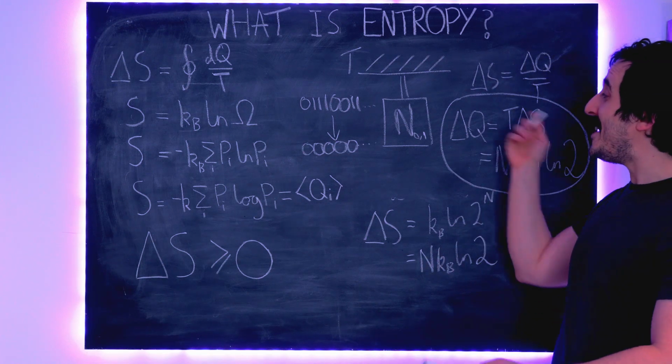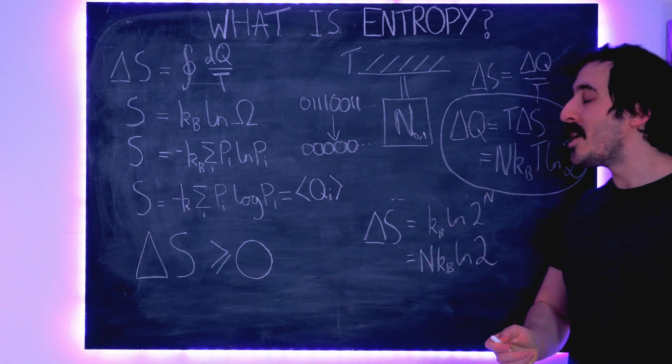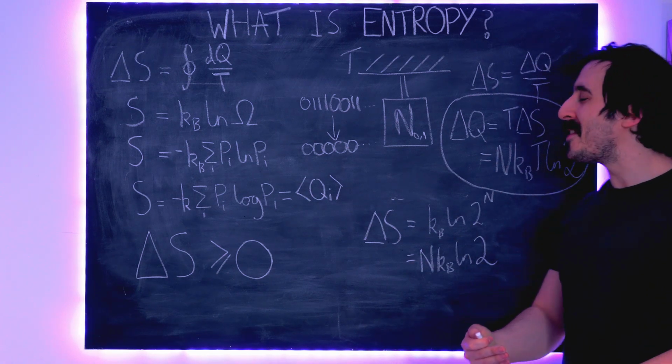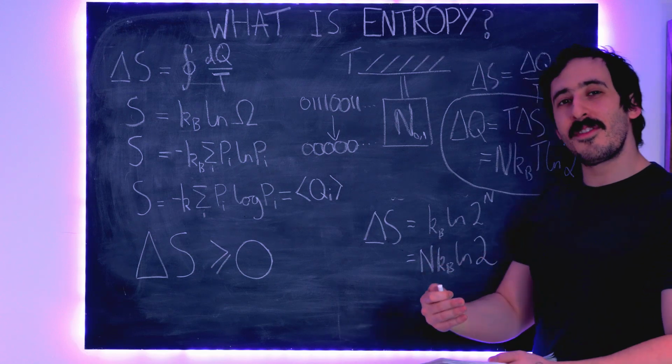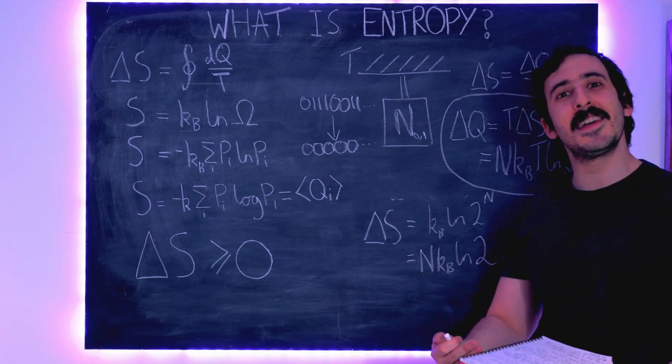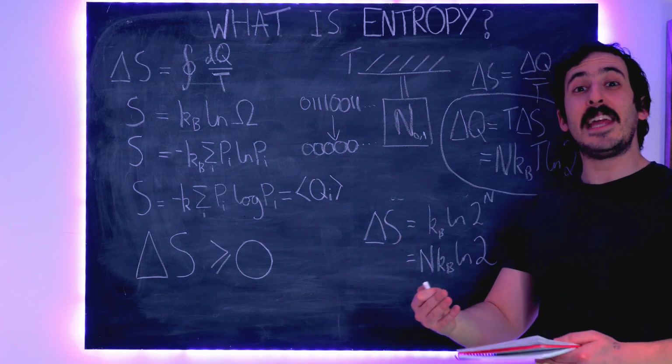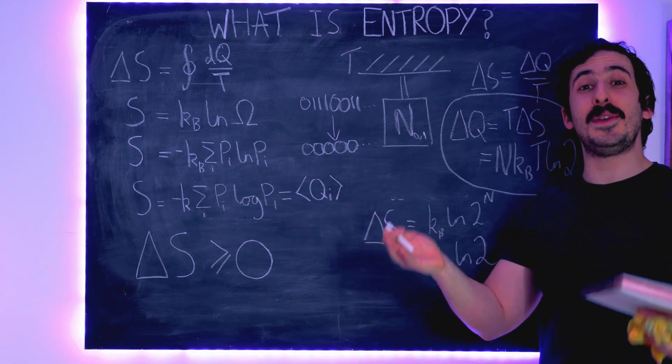Because if you ever delete information on your computer, you are reducing the entropy content of your computer. And in order for the second law of thermodynamics to hold, which it always does, your computer needs to eject heat into the surroundings in order to raise the entropy of the universe.